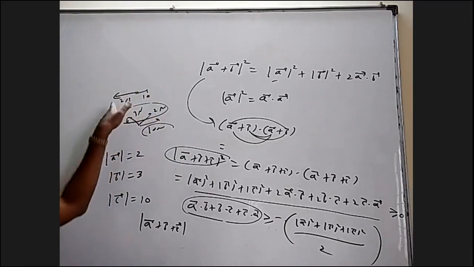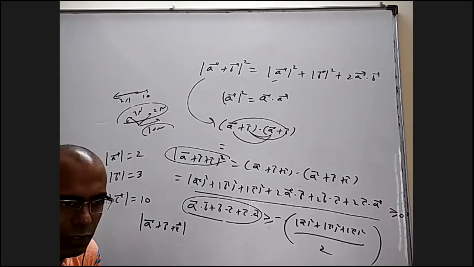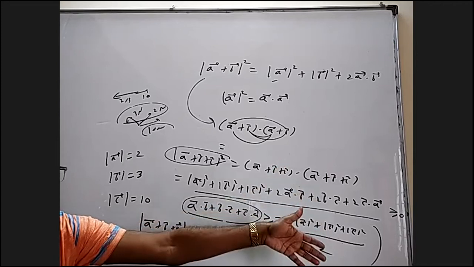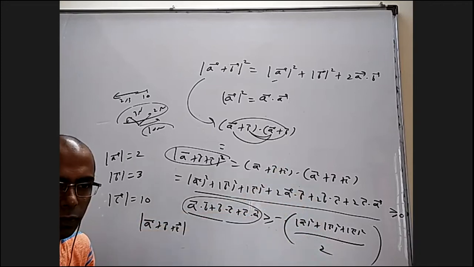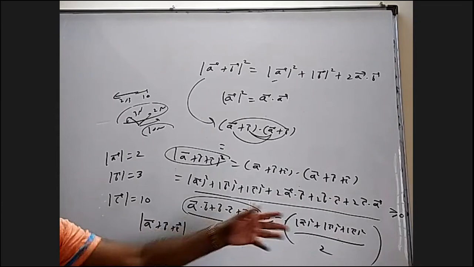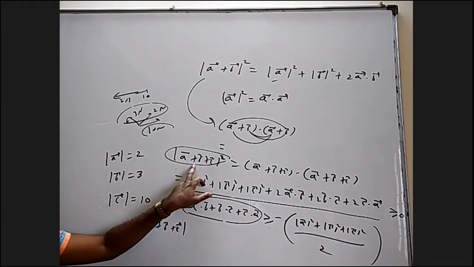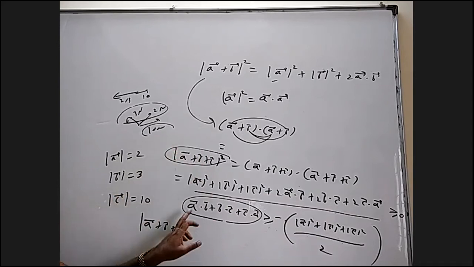After that, anything else you move it in any way, you are only increasing it, you are not able to decrease it. So instead of greater than or equal to 0, it will be greater than or equal to 5, and you'll get a particular answer there. And if you take less than or equal to also, you'll get an answer. So depending on whether mod a plus b plus c is maximum or minimum, you can find whether a dot b plus b dot c plus c dot a is maximum or minimum.